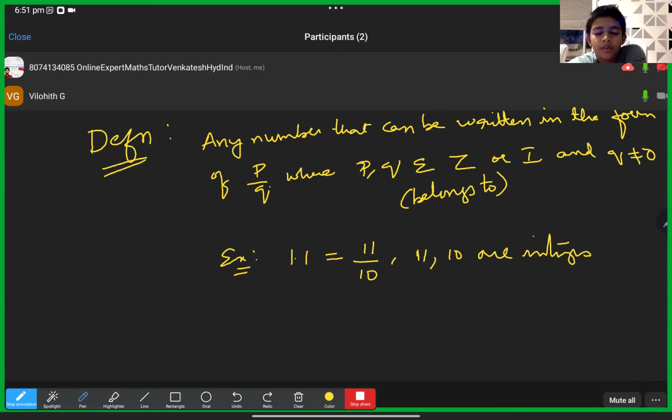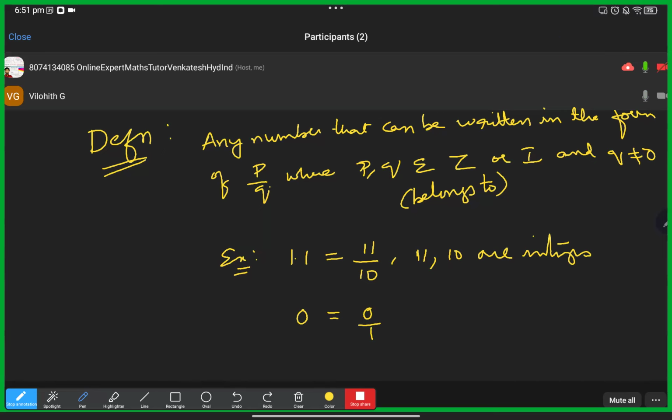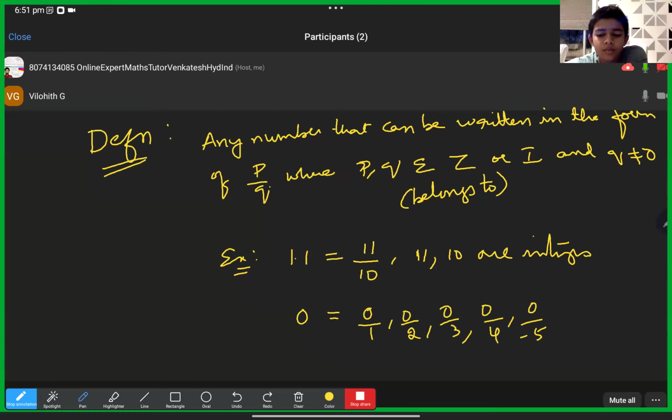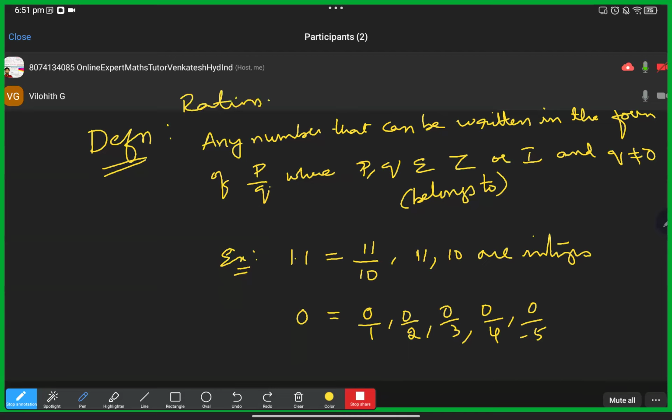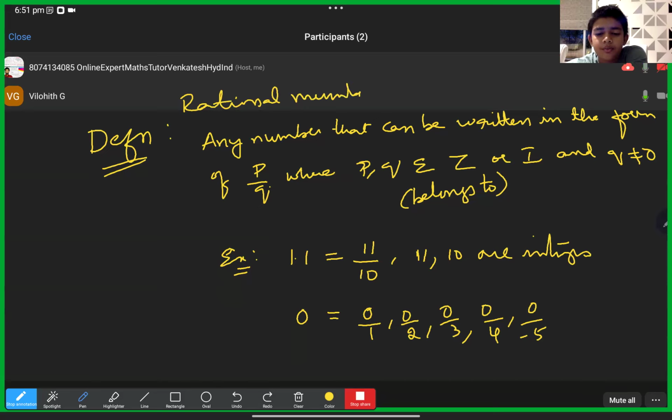But 0 itself, let us take the number 0. 0 is actually a rational number, because I can write 0 as 0 by 1 also. 0 by 1 means 0. 0 by 2 also 0 only. 0 by 3 also 0. 0 by 4 also 0 only. Like that 0 by anything, even minus 5, is 0 only. So 0 can be written in all these terms. Because of that reason, in the example list of rational numbers, I am giving 0 also. Okay?